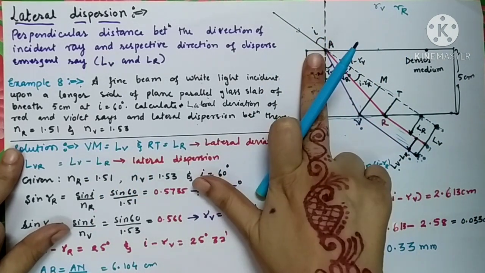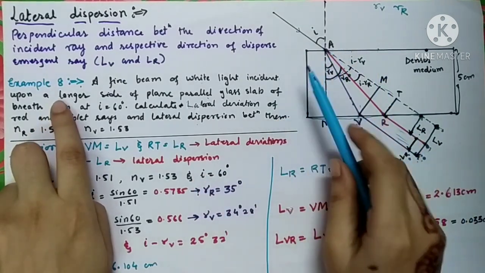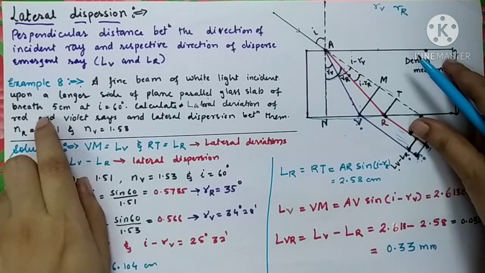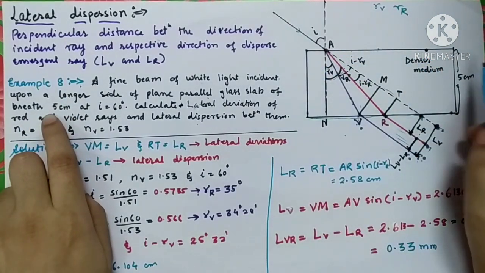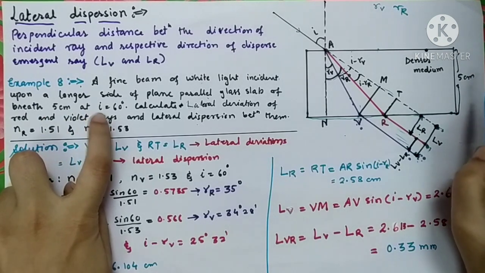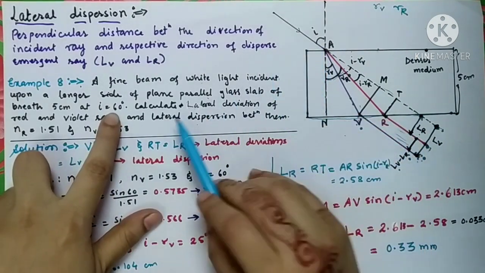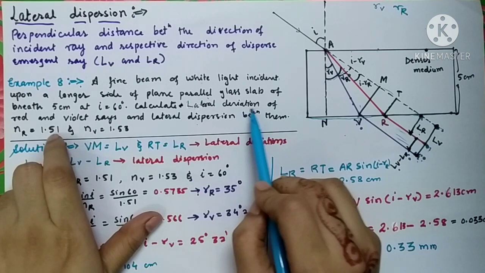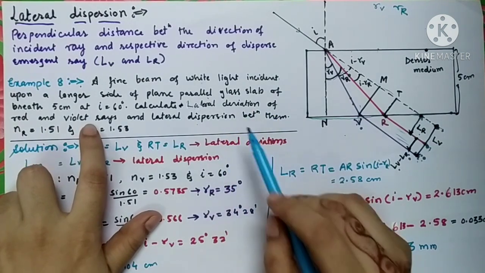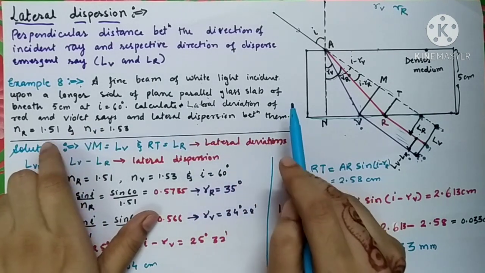This is a parallel glass slab of breadth 5 centimeter, and the angle of incidence I is 60. Now calculate the lateral deviation of red color and violet color and the lateral dispersion between them.